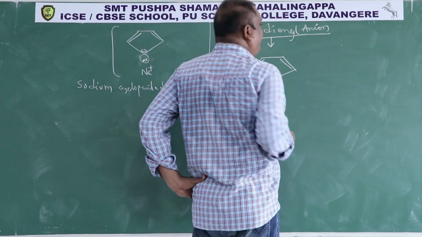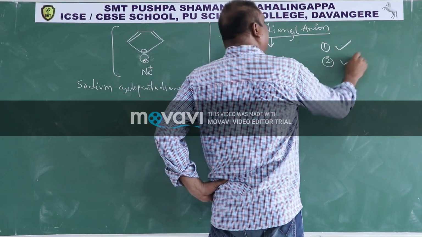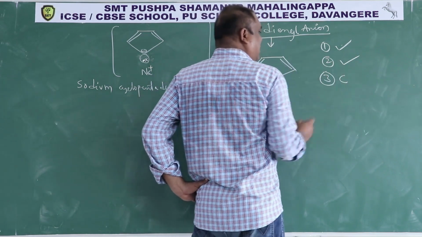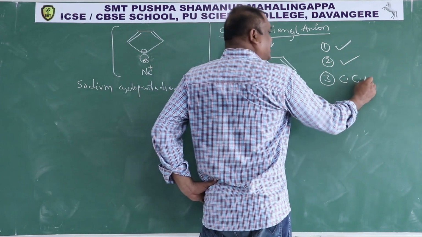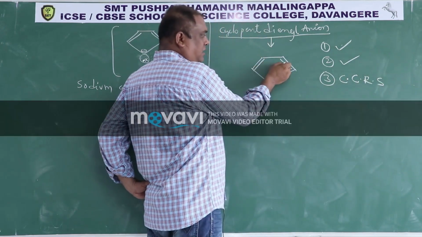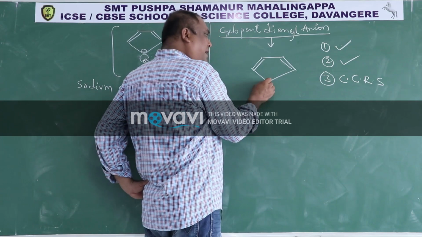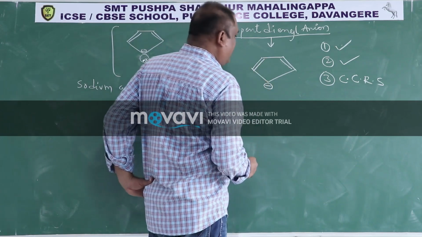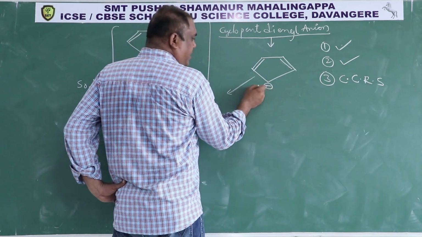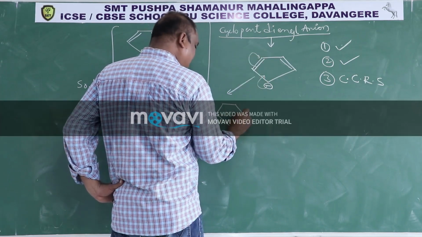Now this one, first condition it is cyclic, satisfied. Second condition it is planar, satisfied. Third condition, it is having a cyclic conjugated resonating system. How? This pi bond is in conjugation with this pi bond, which is in conjugation with the lone pair here. That lone pair is in conjugation with this. So I can write so many resonating structures like this. This lone pair will come here, this will go here. Then you will get a structure like this.